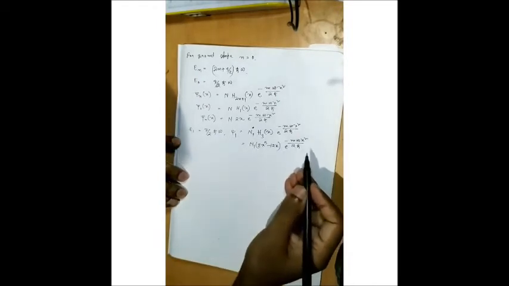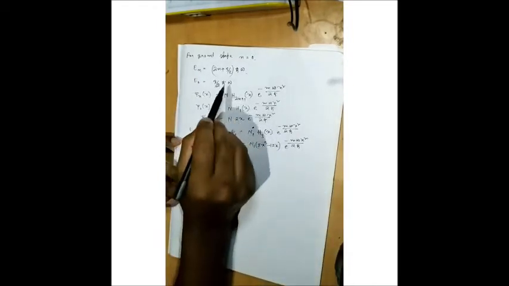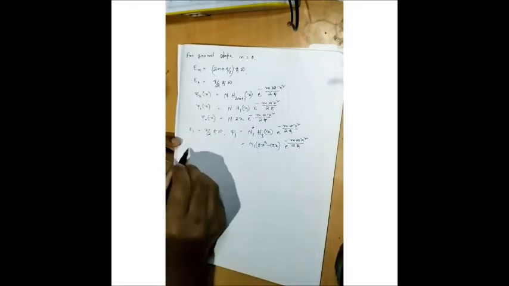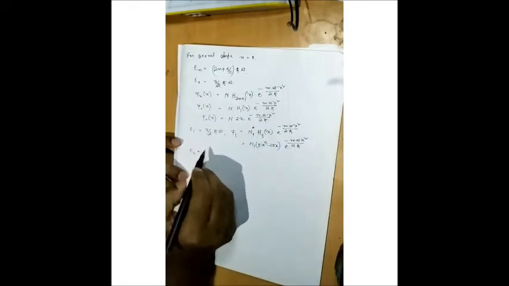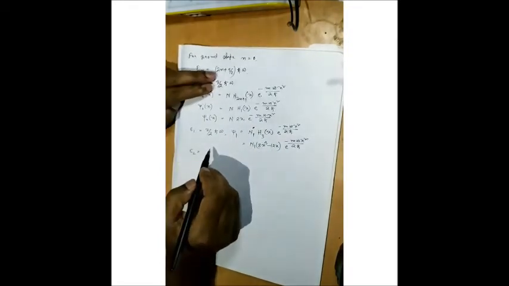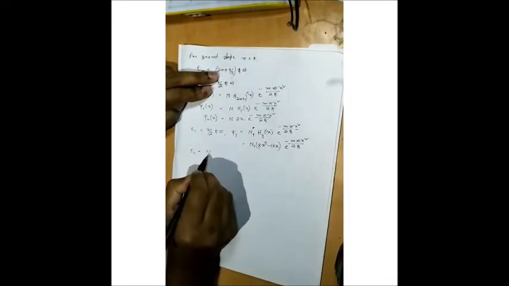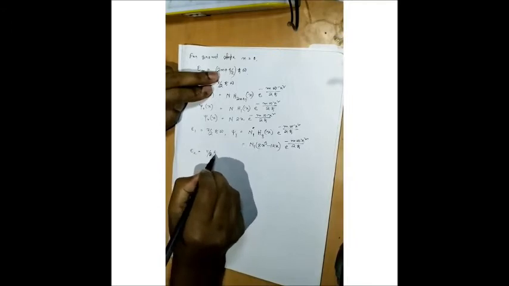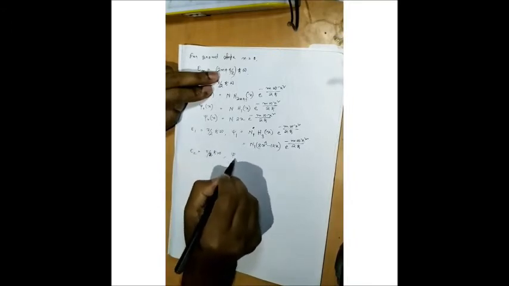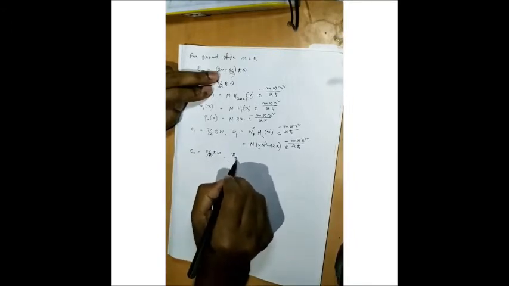Similarly, the second excited state energy I can find by putting n equal to 2 here. So the second excited state energy, if I put 2 here, will be 11/2 h cut omega. And what will be psi 2? Clear?